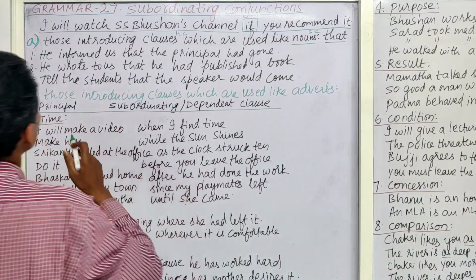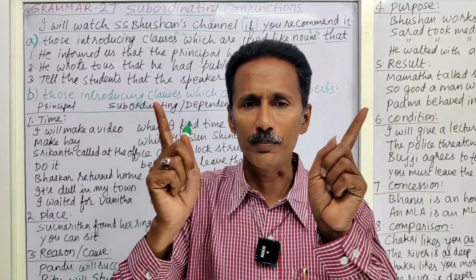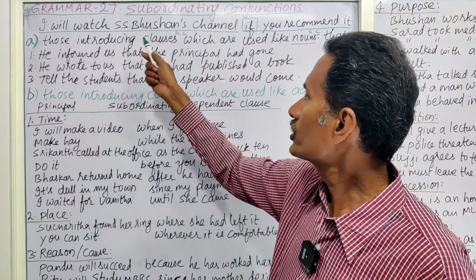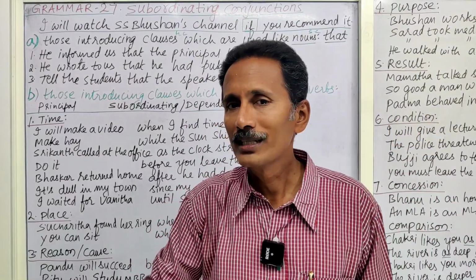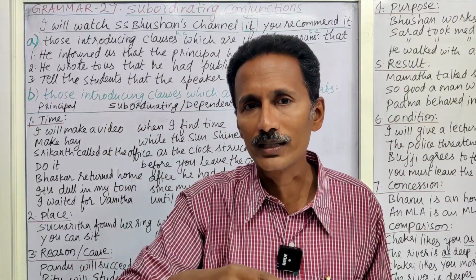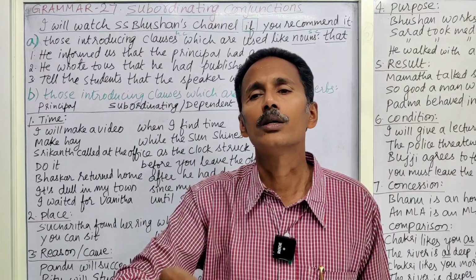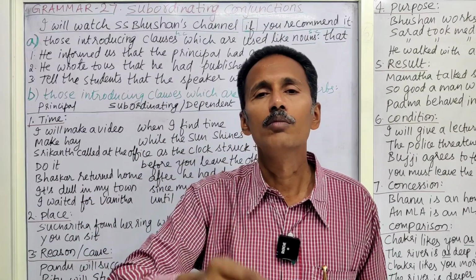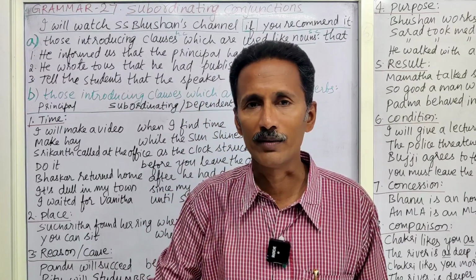Now, these subordinating conjunctions are mainly categorized into two types. That is, those introducing clauses which are used like nouns. For example, in place of a subject, we use some Ramu: Raju is a good boy. That Ramu or Raju is said to be a noun, so that is also called a subject.